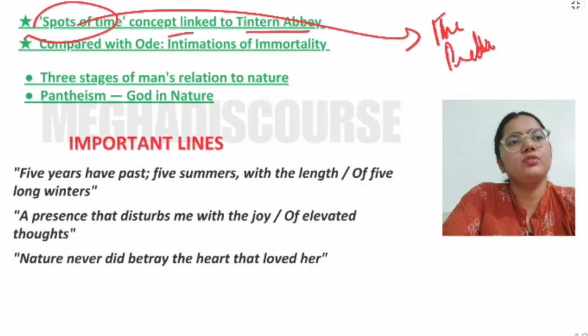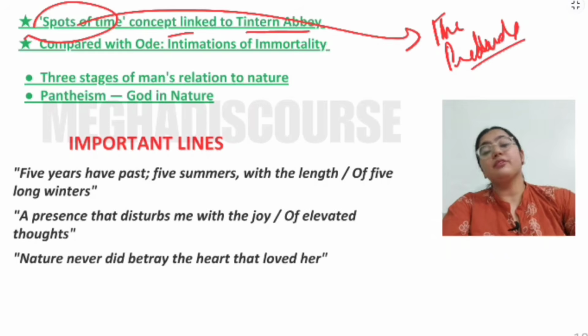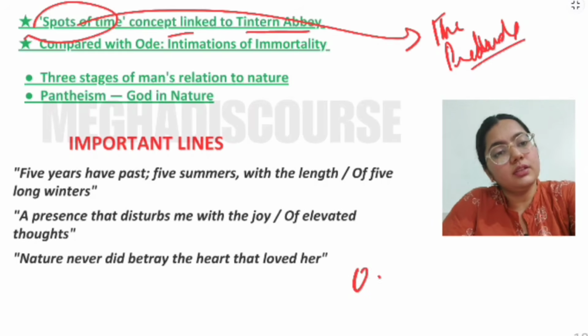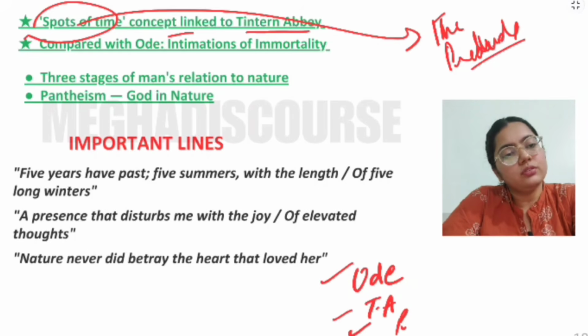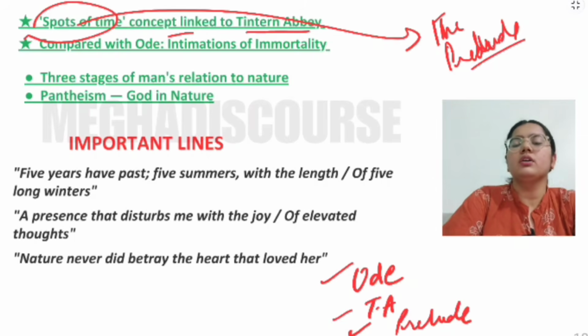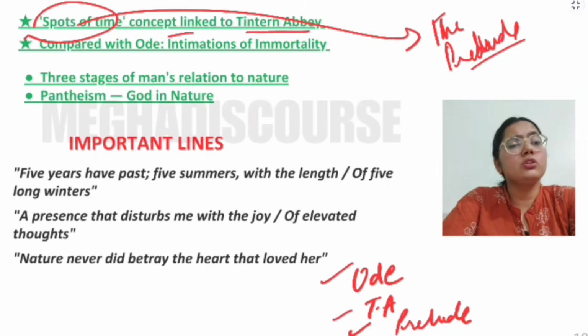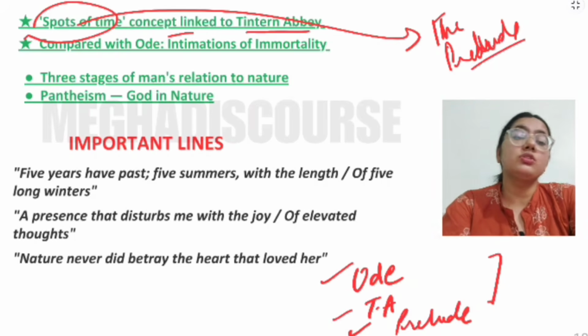It is a kind of autobiographical poem of Wordsworth. Okay, so from the NET point of view, you have to do the Ode on Intimations of Immortality, or we can say the Great Ode, Tintern Abbey, and also The Prelude. These three poems are very important for this UGC NET. And also "The World Is Too Much with Us," that poem by Wordsworth, and also the Lyrical Ballads.